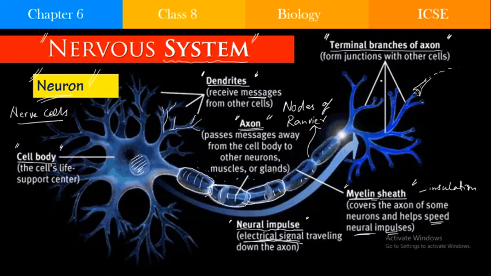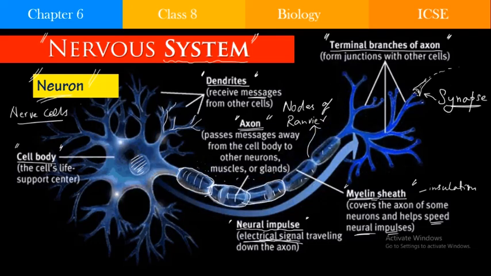Then the place where two nerve endings communicate with each other, where the dendrite of one neuron and the terminal axon of another neuron meet, is known as the very important synapse.